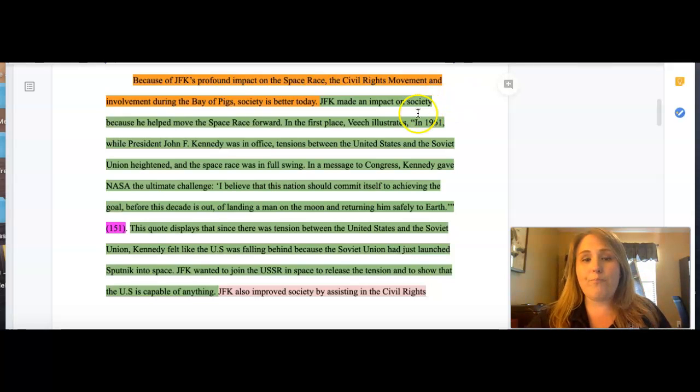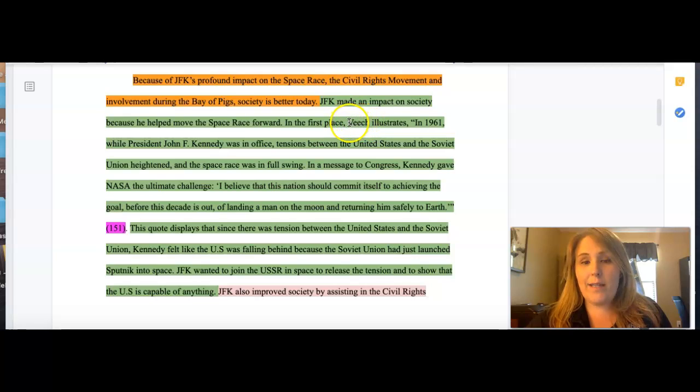Now, I'm not going to read to you each of these pieces of evidence and reasoning, but I do want you to know that each one is going to start by introducing what's going on. So JFK made an impact on society because he helped move the space race forward. And then they start with a transition word in the first place. Now, there is one thing I do want to point out about this particular piece of evidence.